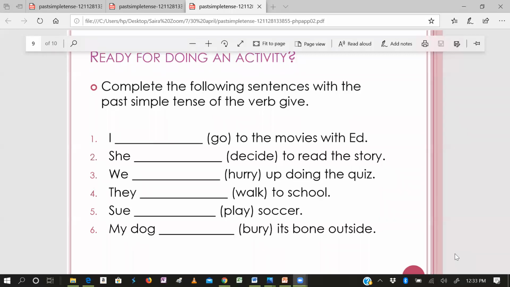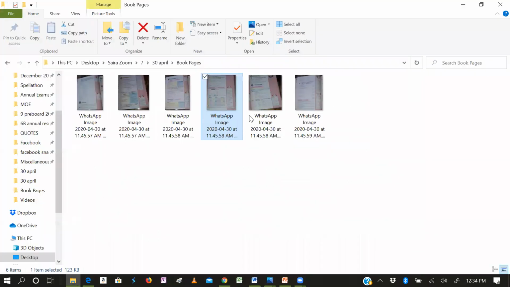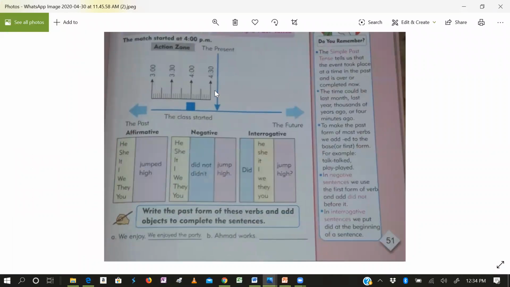Okay, so this is the exercise. Now go to page number 51 in the book, everyone. Page number 51. Here is the chart that is given. Already we have discussed it. There is an exercise given at the end: write the past form of these verbs and add objects to complete the sentence.